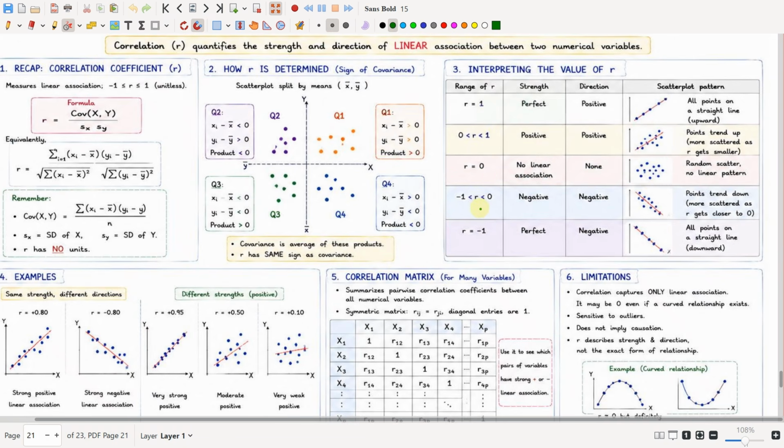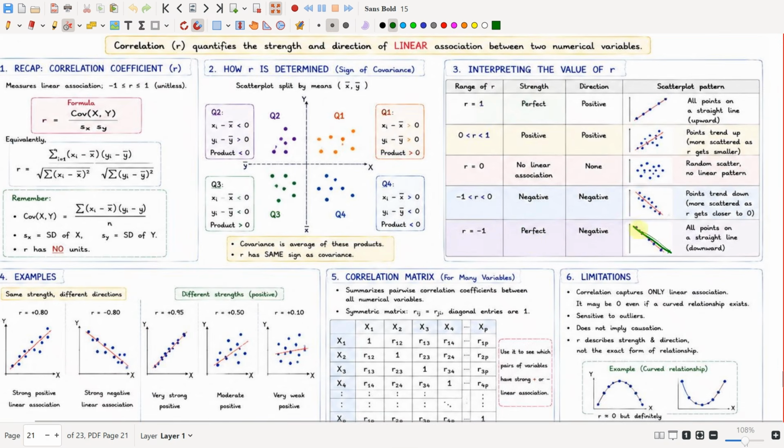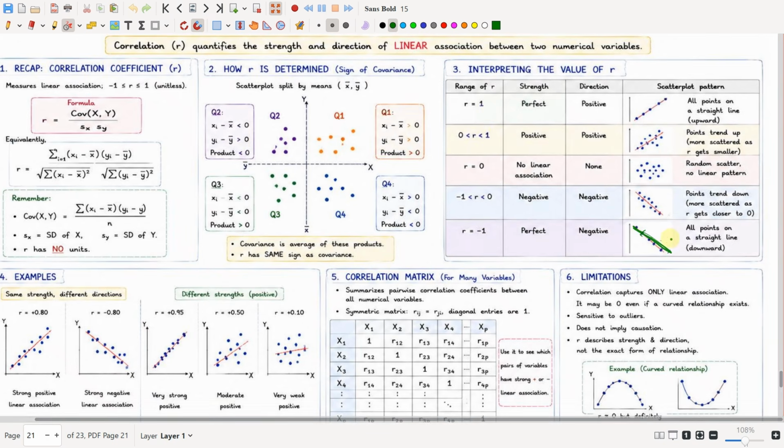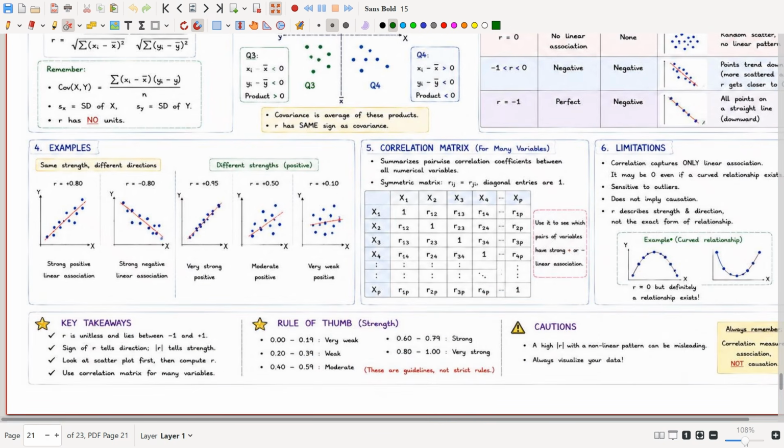If r is between -1 and 0, there is a negative correlation, so the points are scattered while having a negative trend. And if r is equal to -1, you have a perfect negative correlation, that is, all the points lie on a straight line in a downward trend.